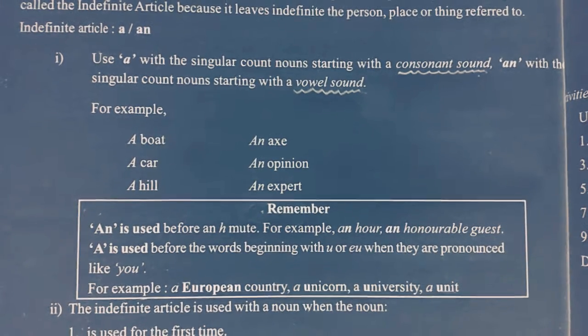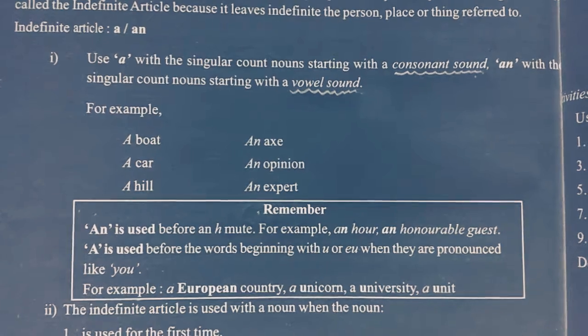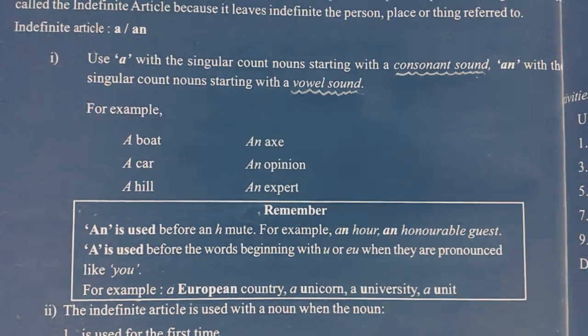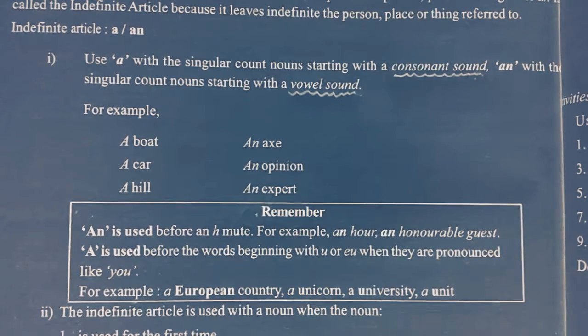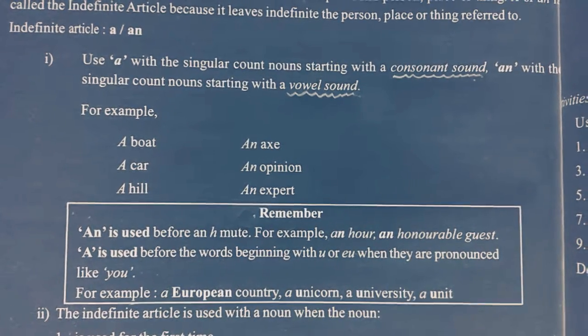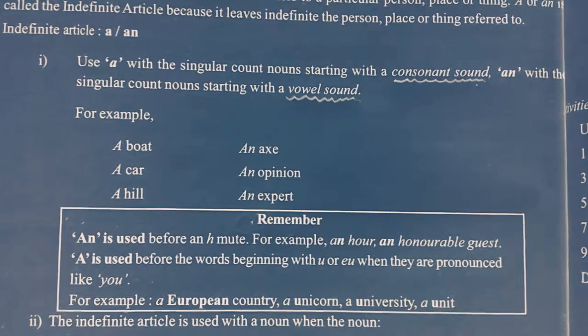A is used before a consonant sound and an is used before a vowel sound. Example: a boat, a car, a hill, an axe, an opinion, an expert. Remember, here are some exceptions in using an and a.